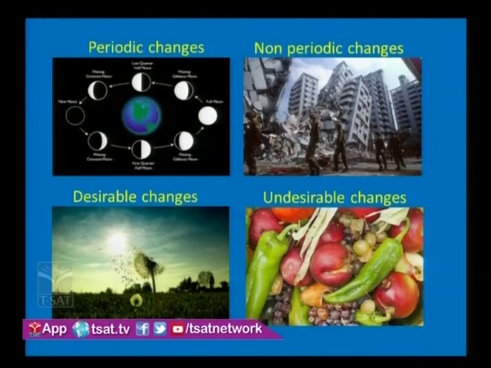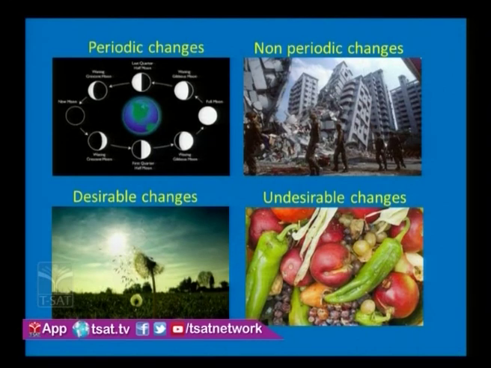Next, we'll move to periodic and non-periodic changes. Periodic changes are the changes which repeat regularly after a specific time interval. For example, phases of the moon. The shape of the moon changes and it repeats regularly. Day and night repeat one after the other. Seasons also repeat one after the other. Non-periodic changes happen suddenly. For example, earthquakes, floods, etc.